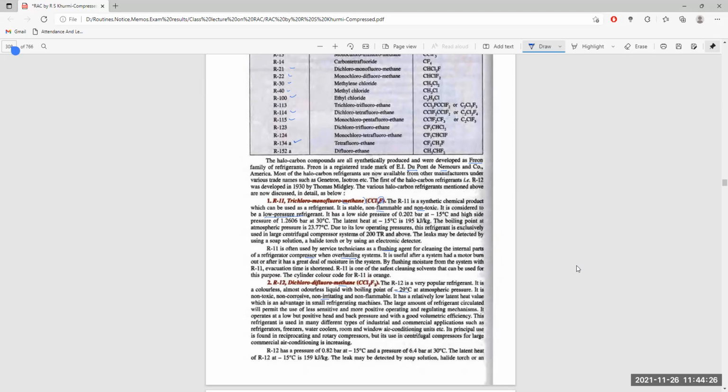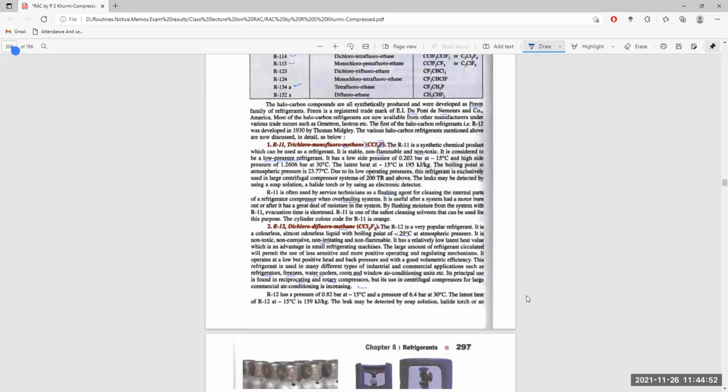Now, this R12 is used for industrial and commercial purposes such as refrigerators, freezers, water coolers, room and air conditioners and so on. Its practical principal use is found in reciprocating and rotary compressors, but its use in centrifugal compressors for large air compression is increasing slowly.